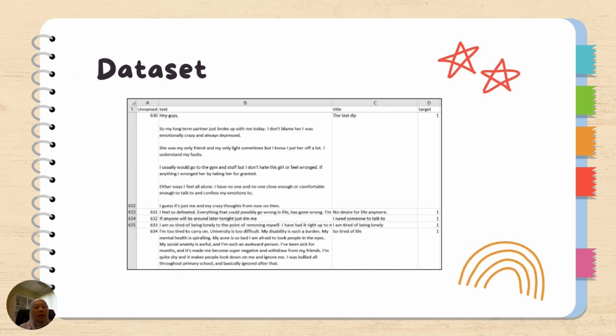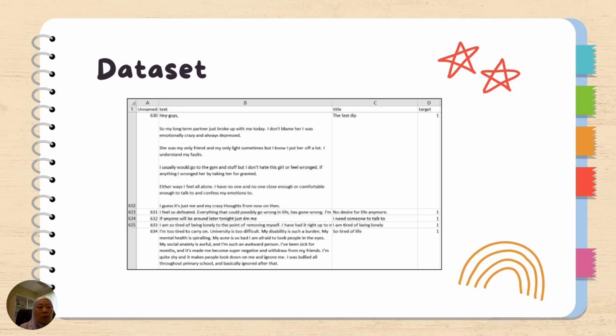Cool. So these are examples of the data set that we collected from Kaggle. This data set is used for training purposes, so we can train the Naive Bayes model to understand what kind of post should be depression, what kind of post should be stress, and what kind of post should be anxiety. We want the Naive Bayes model to learn from that first, so we downloaded it from Kaggle.